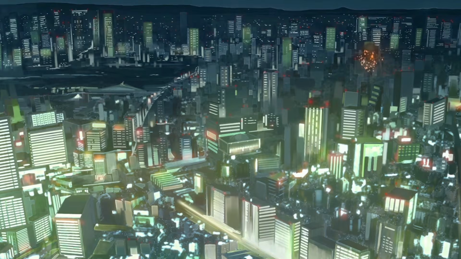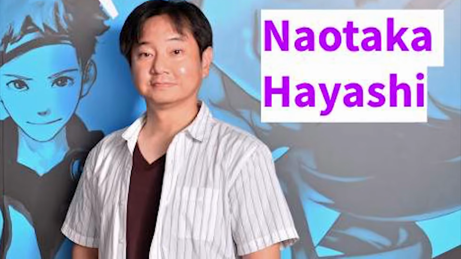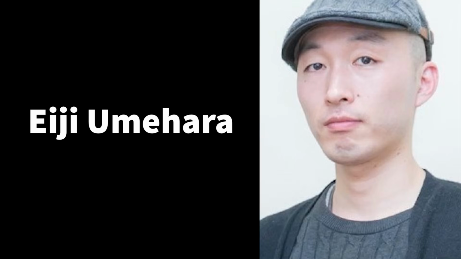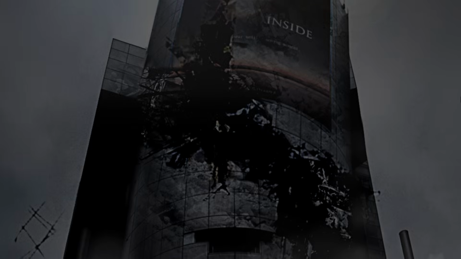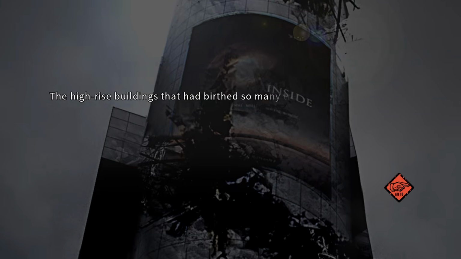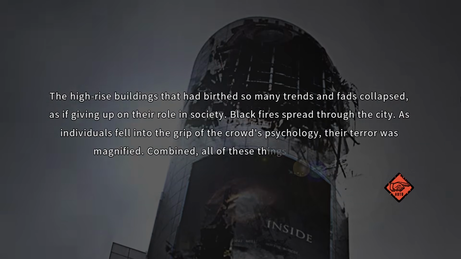Chaos Child is a little bit of an exception in SciADV. Whereas the first 3 mainline entries were written almost entirely by Naotaka Hayashi, the lead writer for Chaos Child was Eiji Umehara, who actually came on board as a guest writer just for this entry. And in the grand scheme of things, it doesn't contribute much to the overarching narrative compared to the other mainline entries. After all, it's just another Chaos entry, and it was made as the brainchild of a guest writer.